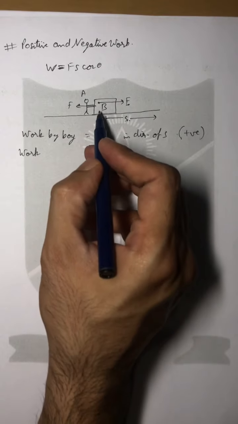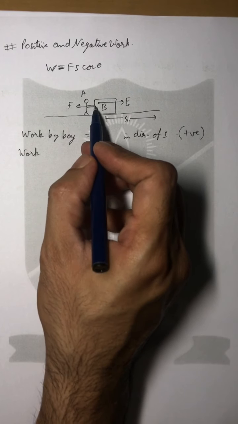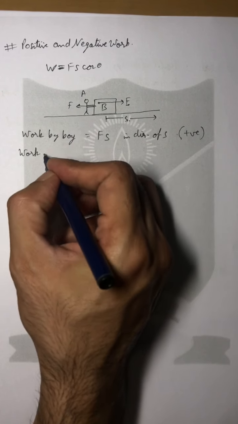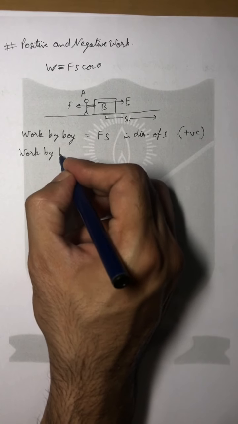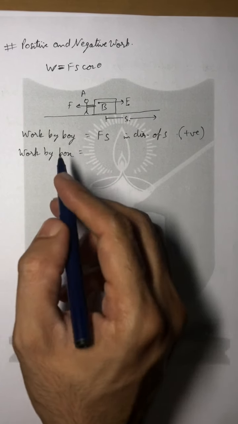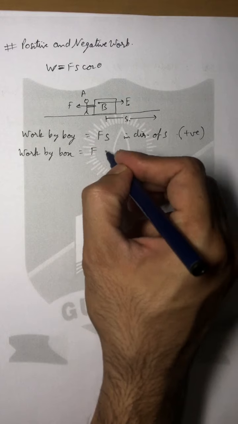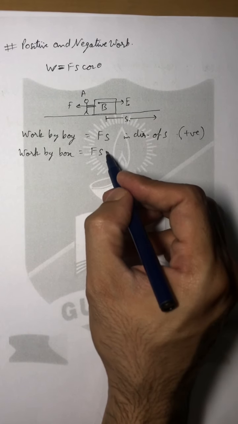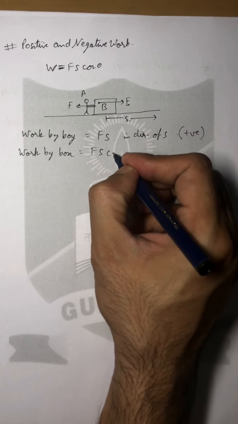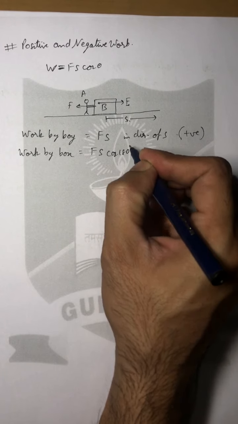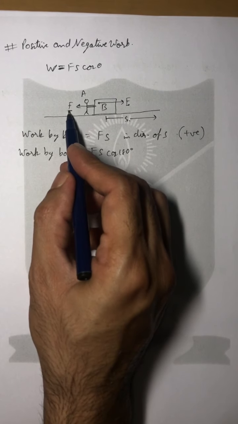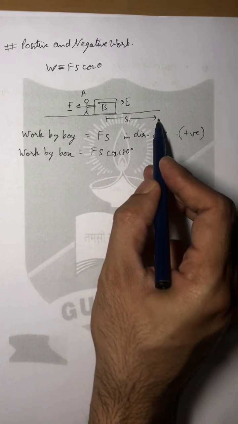But we can see that the box is also applying force on the boy in the opposite direction. So the work done by the box on the boy will be equal to Fs cos 180 degrees, because here the force we are taking is this one, but the displacement is still happening in this direction.